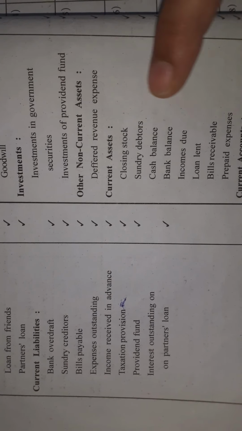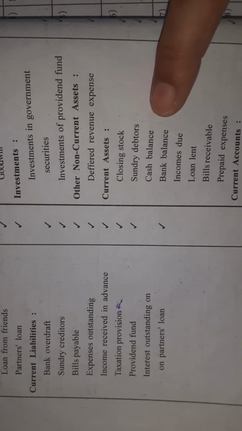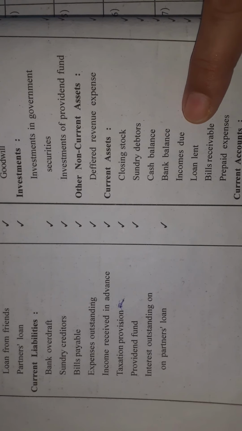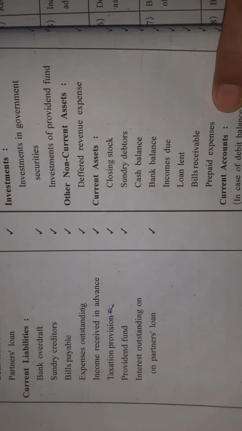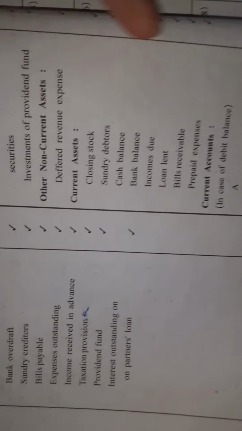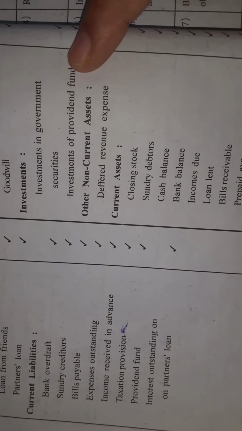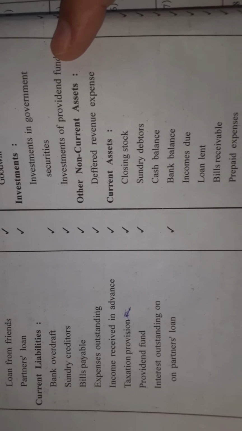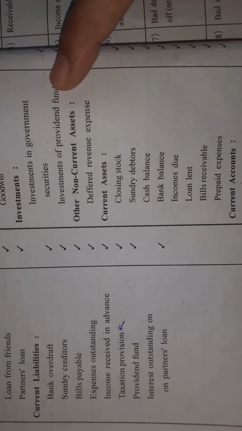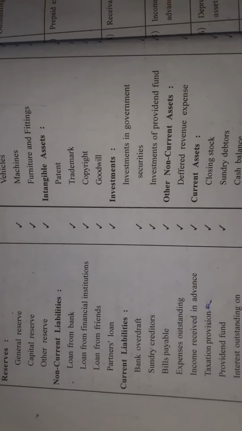Under current assets you have to write closing stock, sundry debtors, cash balance, bank balance, income dues, loan dues, bills receivable and prepaid expense. Students, all these three accounts are there in your textbook, so you just refer to this in your textbook. Clear students? And next time we are going to see the adjustment entries. In the next video we are going to see adjustment entries and their effect in the annual account.